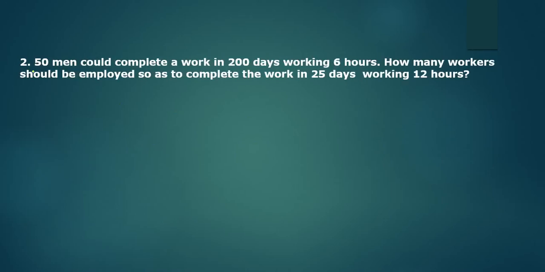See here, extension to the previous question. 50 men could complete a work in 200 days, working 6 hours a day. What is given? M1 is given, D1 is given, H1 is given. Now how many workers should be employed so as to complete the work in 25 days, working 12 hours a day? What is given? D2 is given and H2 is given. Okay, we have to consider W1 is equal to W2 because to complete the work, this is what is given. Now what is the formula we have to use? M1 D1 H1 equals to M2 D2 H2.